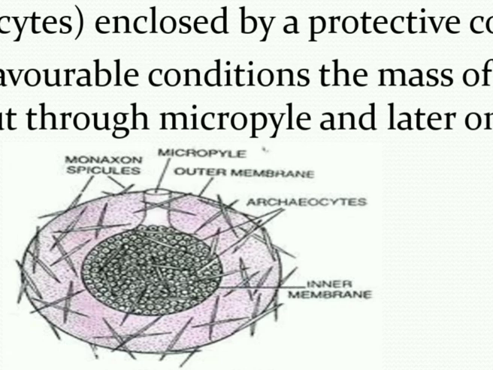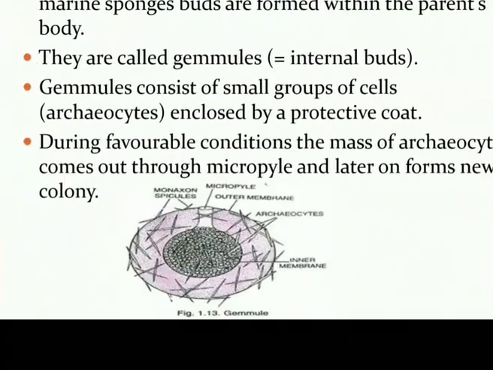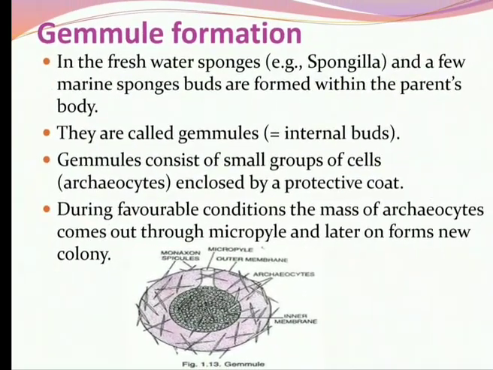In this diagram, the innermost group of cells, the archeocytes, are covered with a protecting covering. They also have a micropyle site. Whenever the condition becomes favorable, through this micropyle these archeocyte cells come out and grow as a new individual and develop new colonies. So this is called gemule formation.